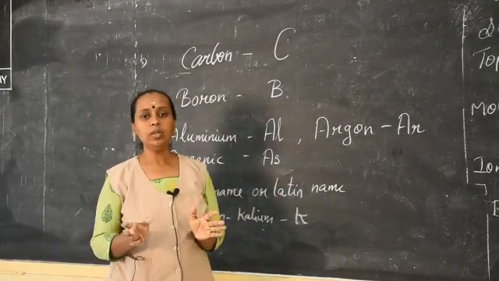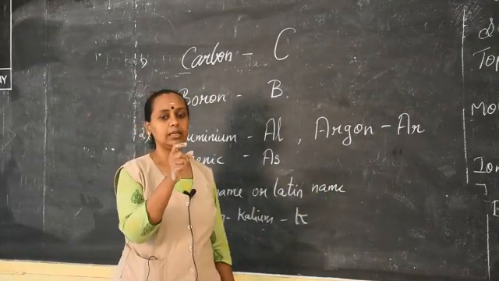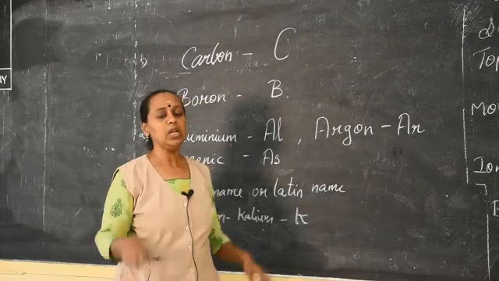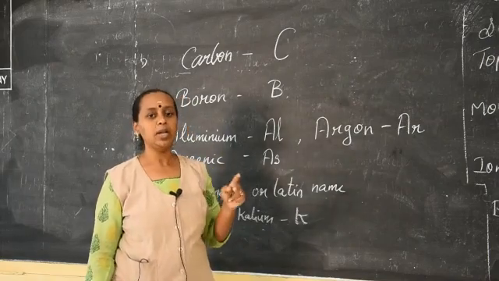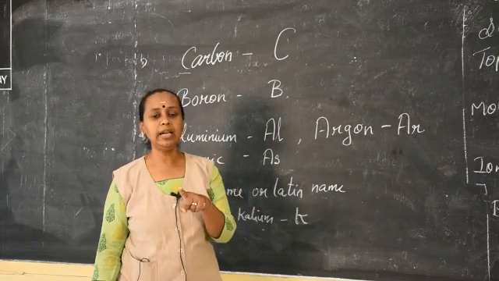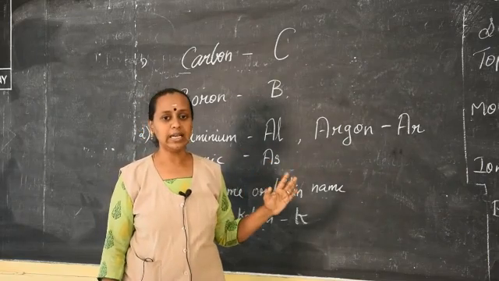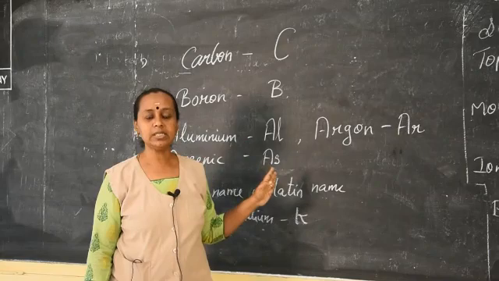So what is the rule? When you write a single letter, it should be in capital. When you write two letters for an element, one should be in capital and the other in small letters. I hope you can understand how to write the symbols of the elements.